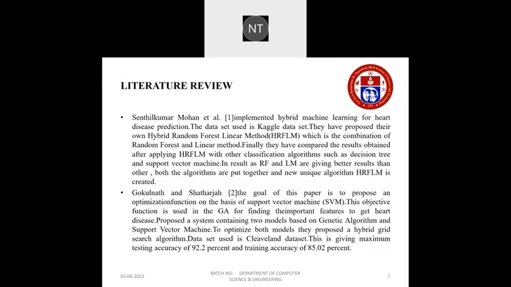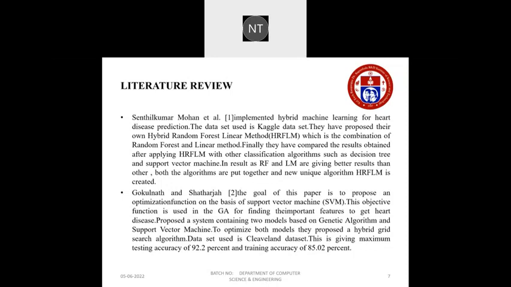Coming to the literature review, these are the papers we referred. In the first paper, Senthil Kumar Mohan implemented a hybrid machine learning technique for heart disease prediction, like us, and he also used a Kaggle dataset, but he used two algorithms which are different from ours. They are hybrid random forest and linear method. Finally, they compared the results obtained after applying HRFLM with other classification algorithms, such as decision tree and support vector machine. In the result, RF and LM gave better results for him.